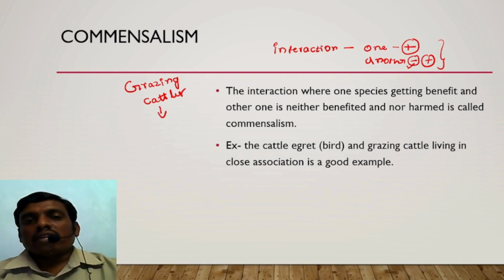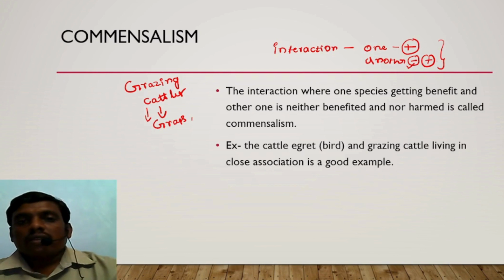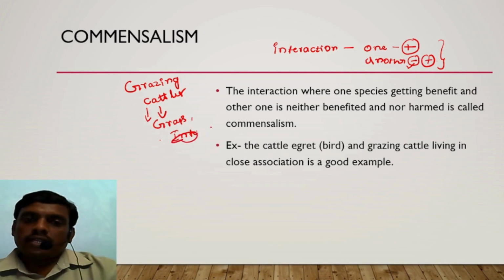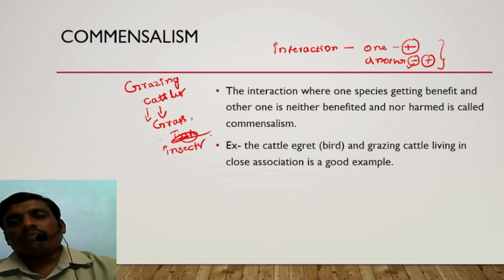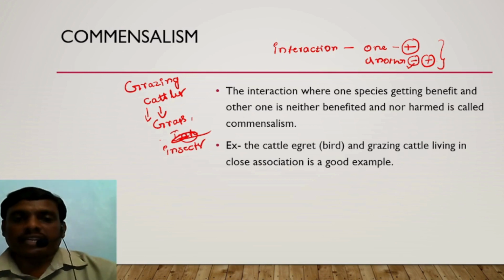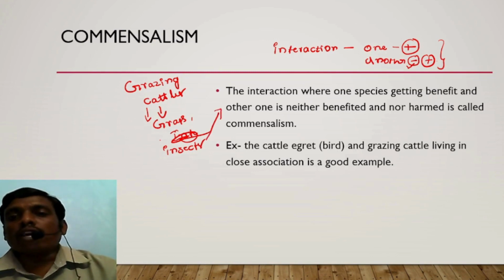Because while the cattle eat the grass, along with the grass and small plantlets, certain insects also come into the mouth. These insects are thrown outside by the cattle while they are eating, and the cattle egrets take them and feed upon them.